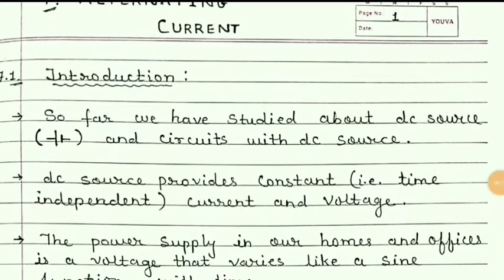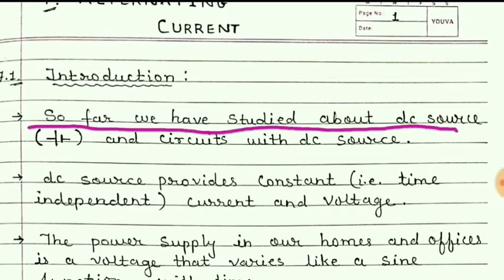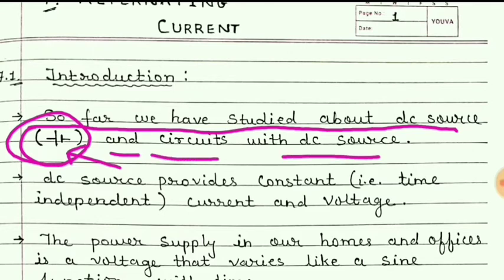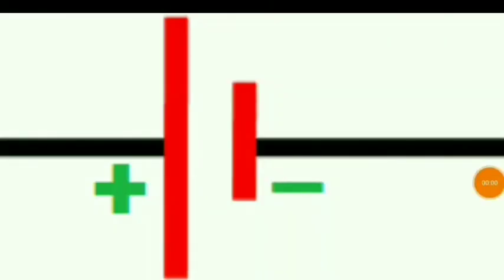Now students, so far we have studied about DC source. This is the symbol for DC source, and we also studied the circuits related to the DC source. DC source provides constant current and voltage. Means the current and voltage which are obtained from DC source are independent of time.